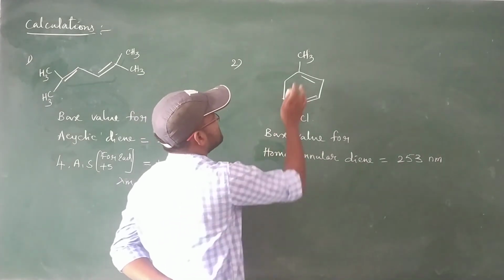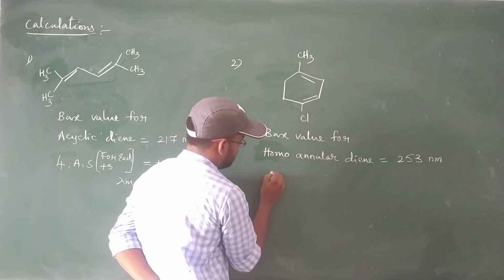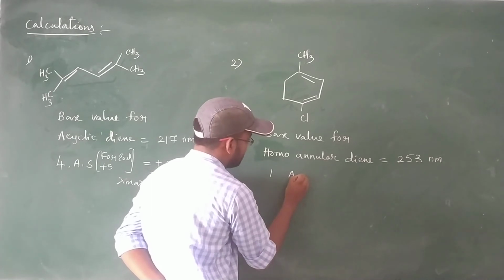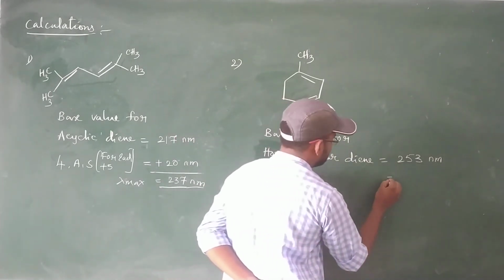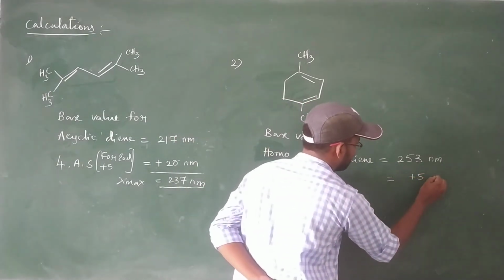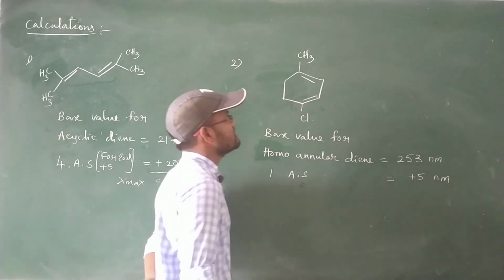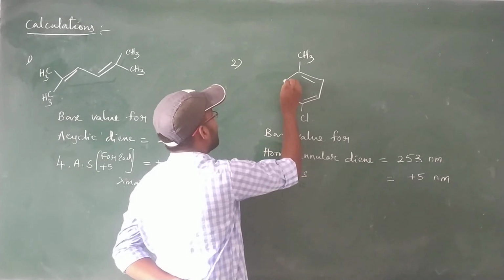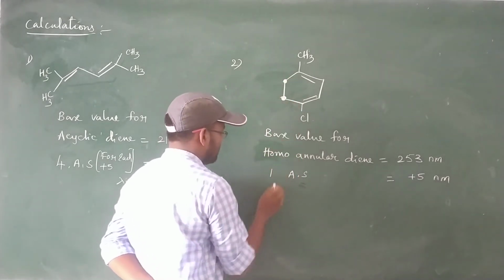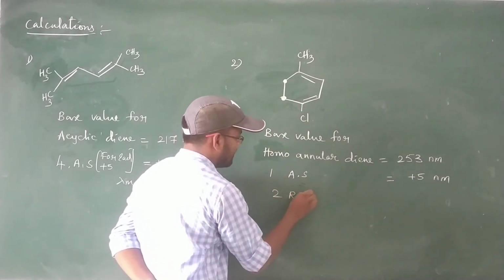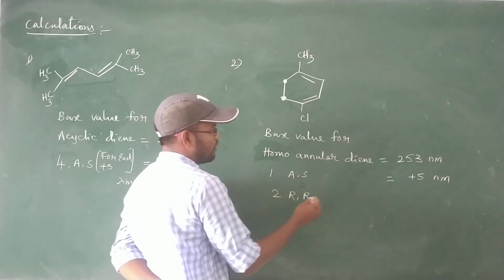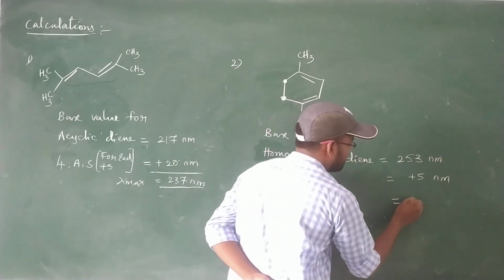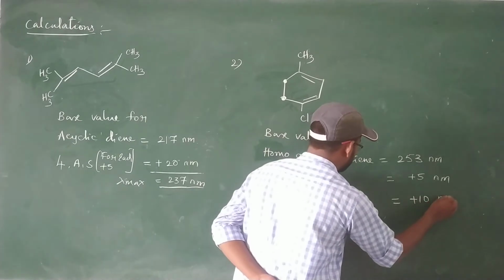Next additions, we have one alkyl substituent. For each alkyl substituent, let's take a plus 5 nanometers. After alkyl substituent, we have to take ring residues. In this ring, we have two ring residues. Each ring residue has a plus 5 nanometers, so let's take a plus 10 nanometers for ring residues.